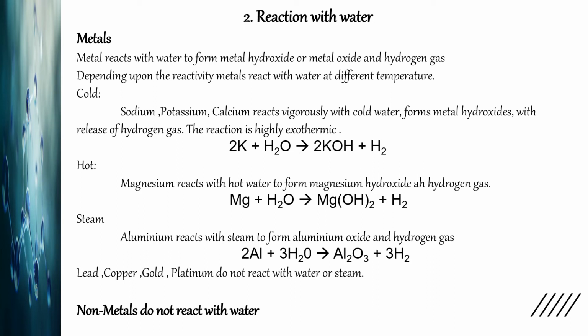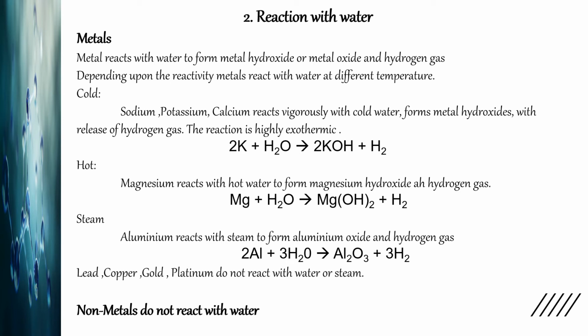Now we'll see the next, when hot water is allowed to react. Magnesium reacts with hot water to form magnesium hydroxide, and hydrogen gas is released. Here magnesium reacts with water molecules to form magnesium hydroxide and hydrogen gas. The third part is the steam. Here aluminium and iron are some elements which react with steam to form aluminium oxide, and hydrogen gas is released.